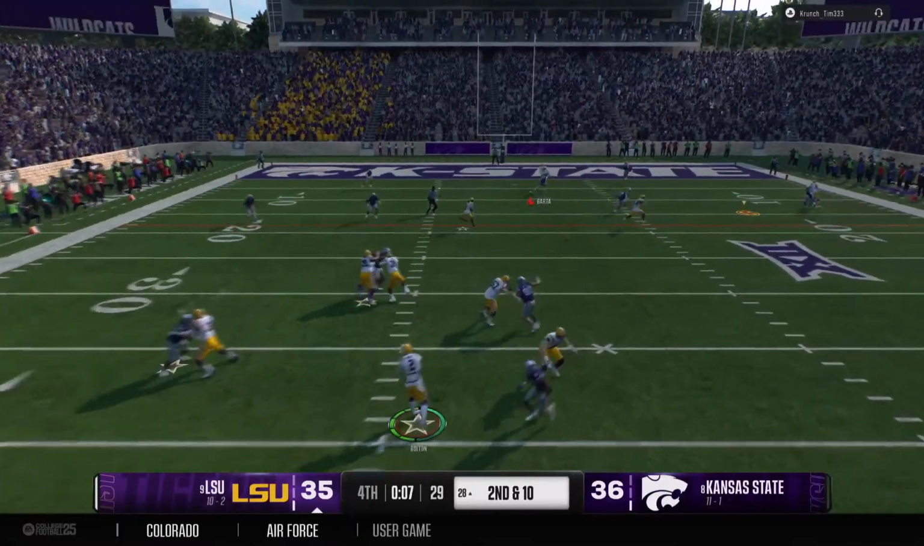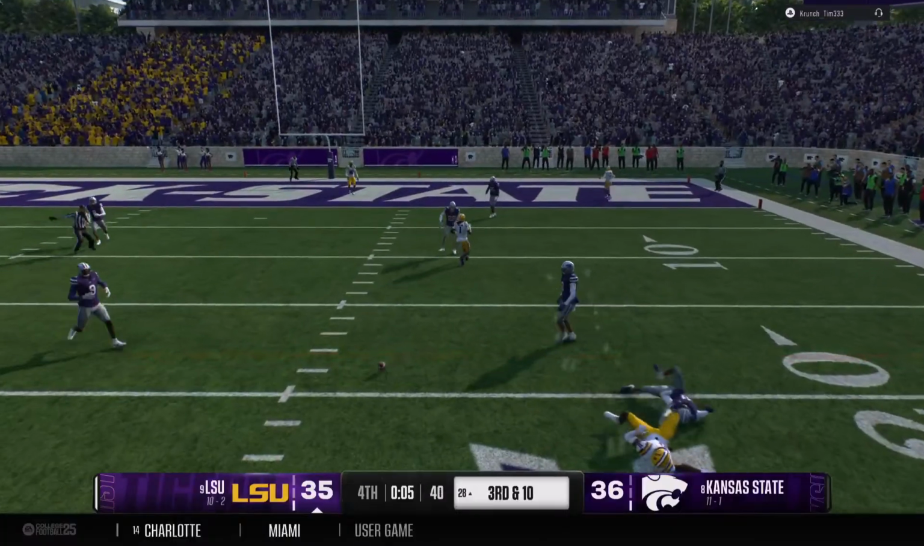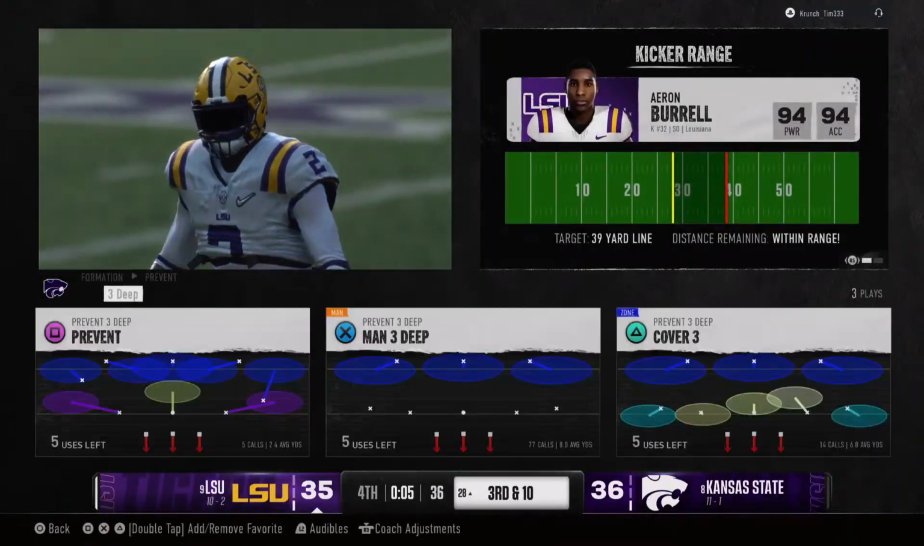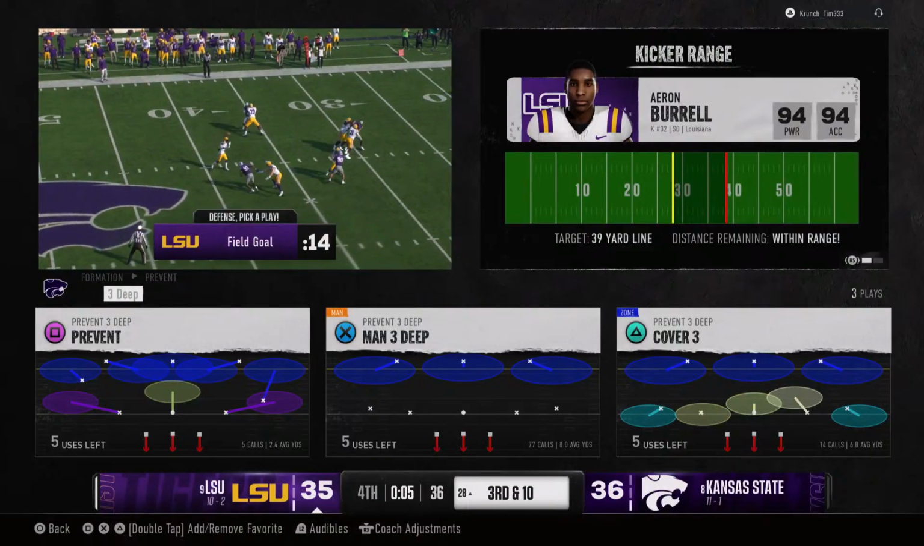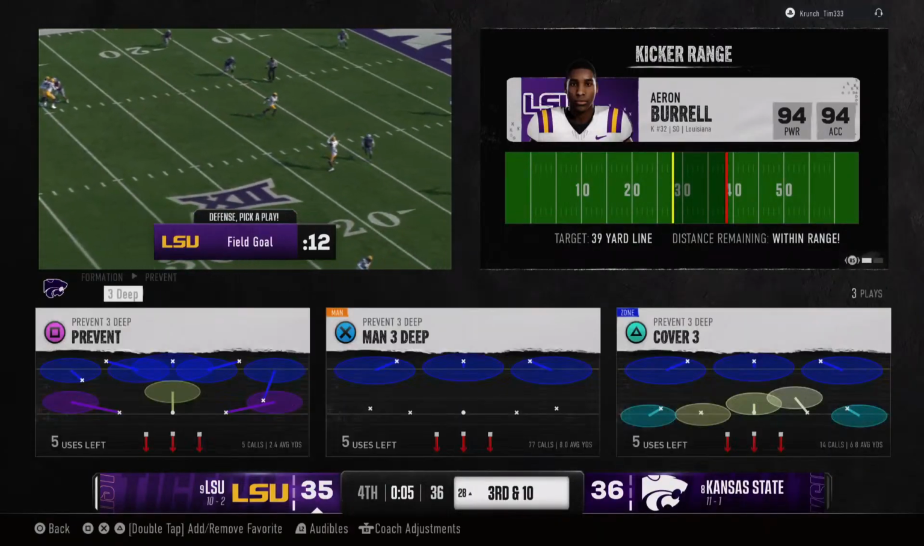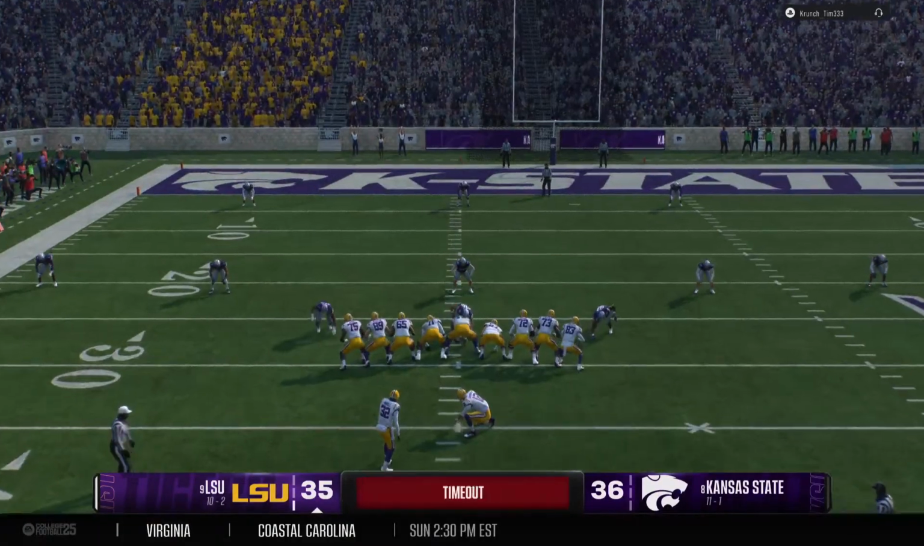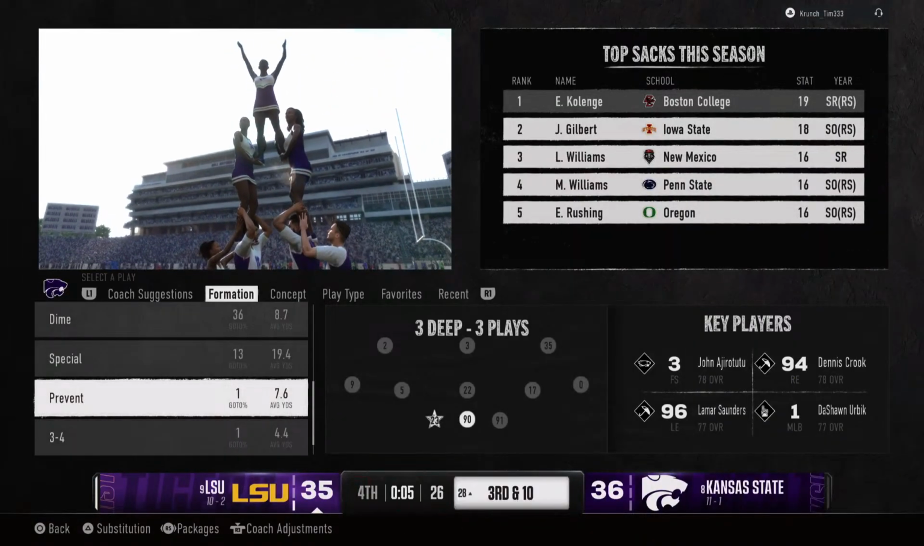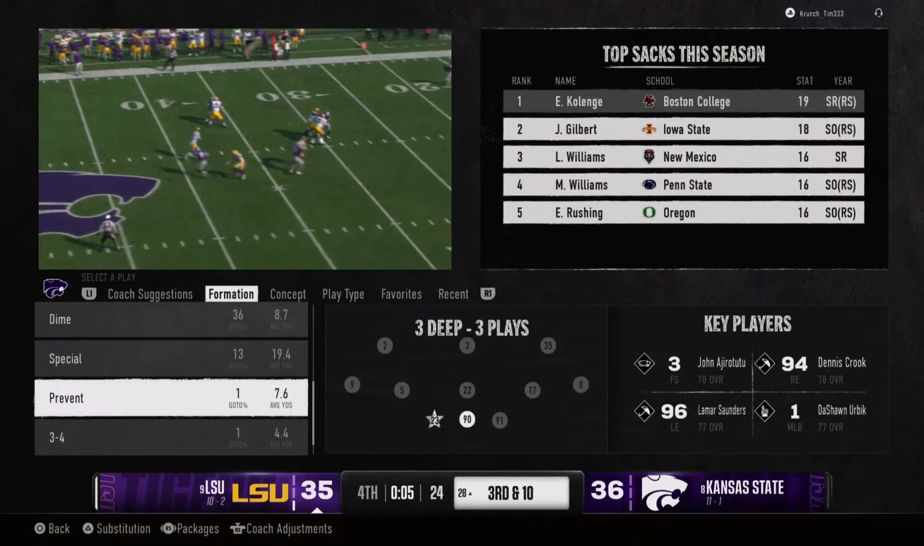QB tries it again here on 2nd and 10. And it's incomplete. Just 5 seconds left on the clock now. Well, this is it. The final seconds of the game. It all comes down to this. No hesitation. Bring out the kicker, and let's see if he can win the game. Now a timeout is taken with just 5 seconds remaining.